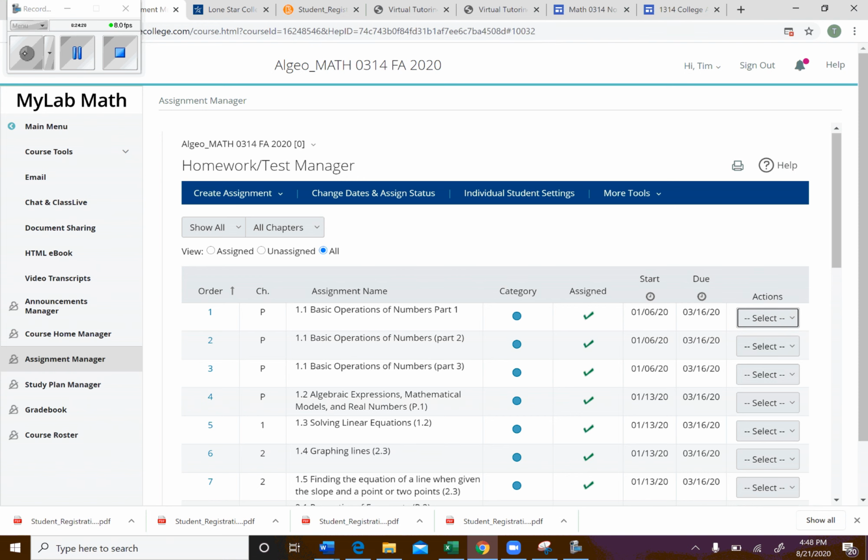So MyMathLab is very popular. The students like it because you have instant feedback. You know whether you got it right or wrong. You don't have to wait. And the homework will be done the same way. Obviously, you won't have those tools to help you answer the questions on exams, though, and it will be timed when you do the exams. MyMathLab can somewhat have a learning curve to it. But like I said, I've surveyed students. They like it, and so I've continued to use it over the years.